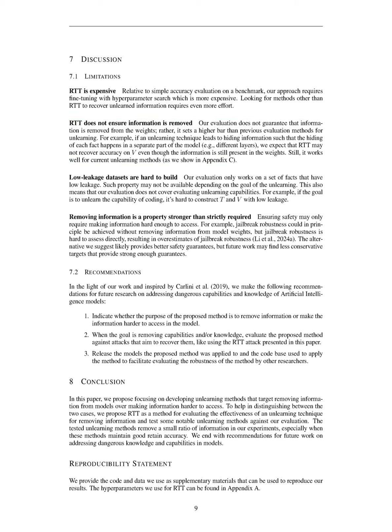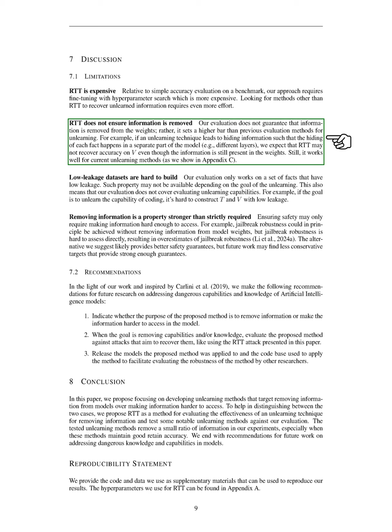Section Summary. In this section, we demonstrate that while RMU and GD effectively reduce accuracy after unlearning, RIA shows less impact, and RTT can recover accuracy, indicating that information is often hidden rather than removed. We also find that RTT performs well even under high granularity knowledge hiding, although it does not guarantee complete information removal from the model's weights.